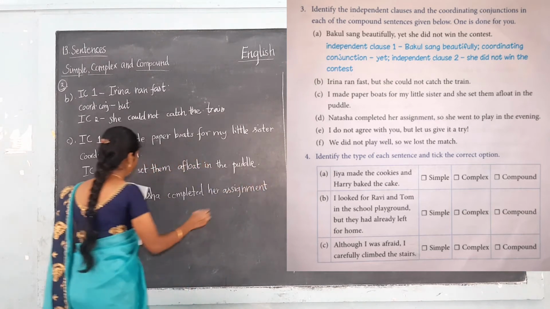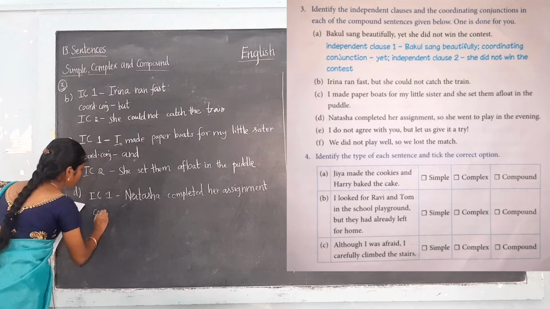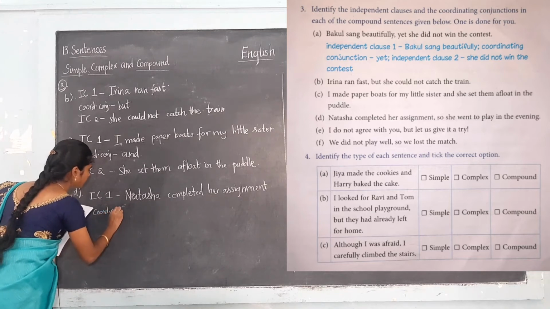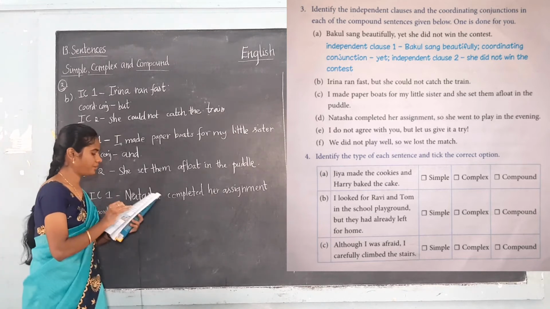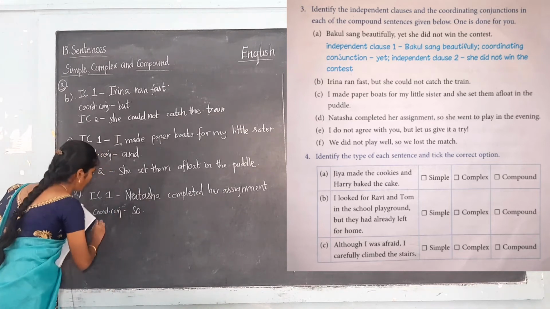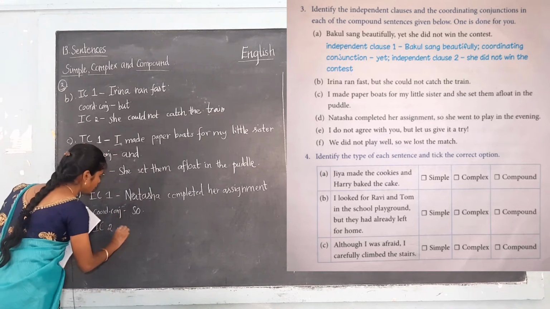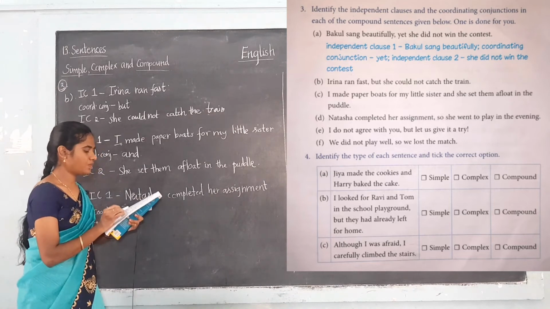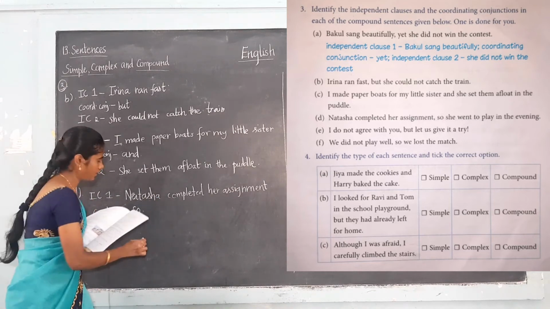Natasha completed her assignment. And what is the coordinating conjunction here? That is so. So is the coordinating conjunction. And what is our next independent clause 2 here? That is she went to play in the evening.